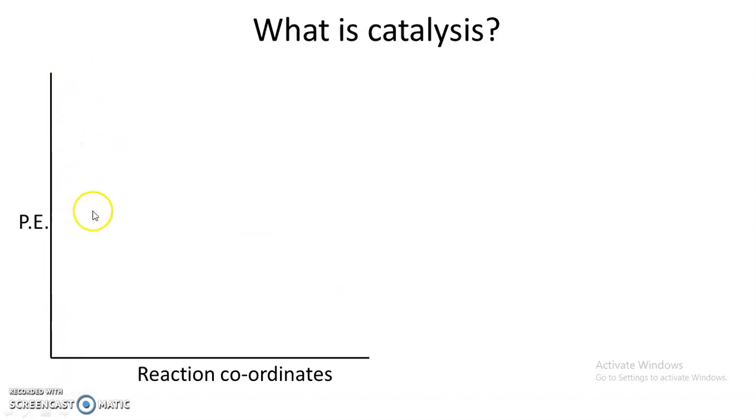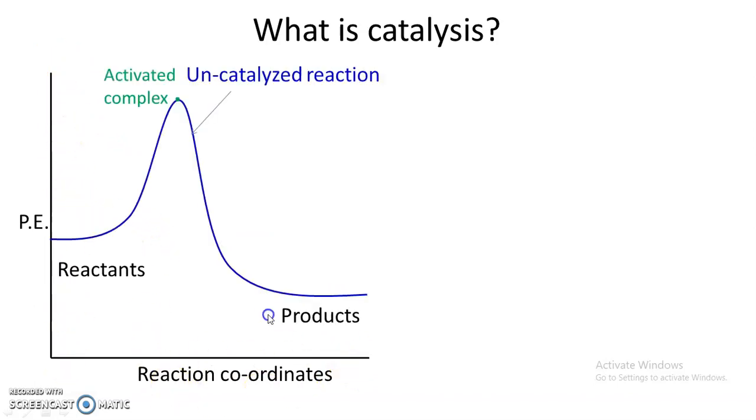when potential energy is plotted versus reaction coordinates, then this is the curve for any chemical reaction which is exothermic. Reactants are converted into products. Now as soon as reaction is started with reactants, first of all there is a formation of activated complex, and this activated complex has highest energy.